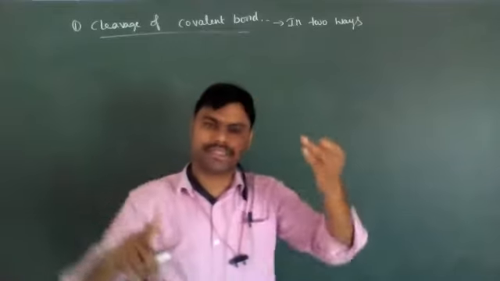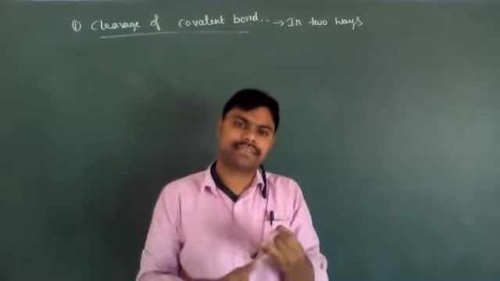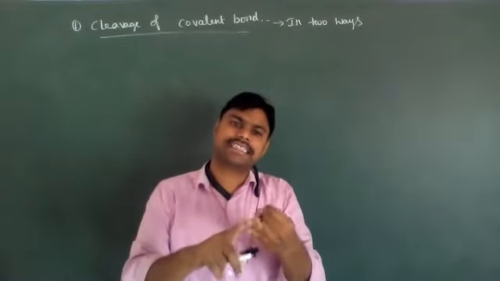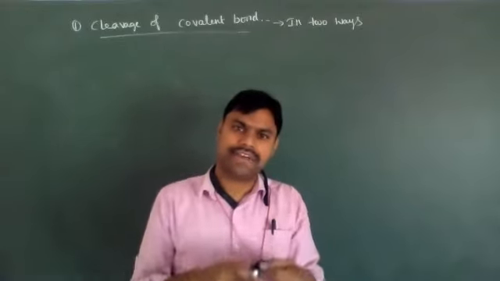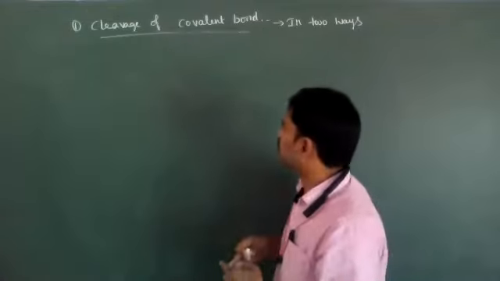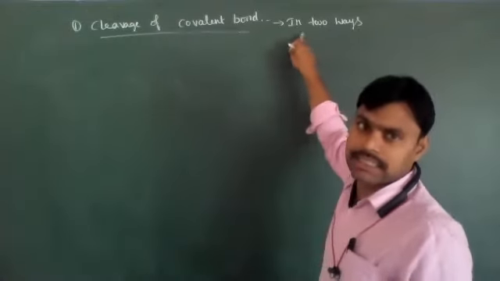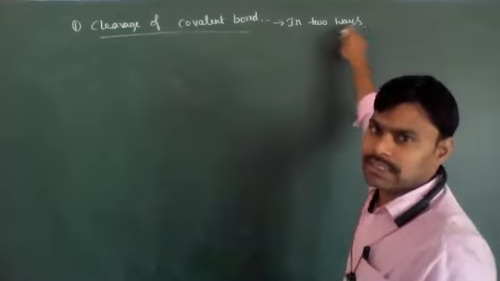Reaction conditions means what, dear students? Reaction conditions mean temperature, catalyst and solvent effects. Those all we need to consider. Based on those factors, the cleavage of covalent bonds occurs in two ways.